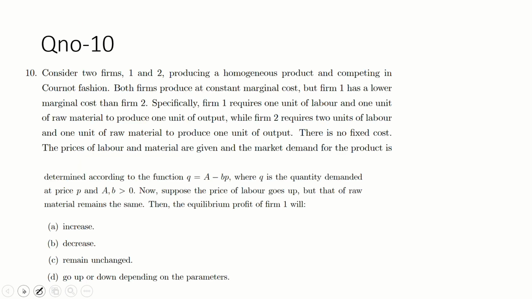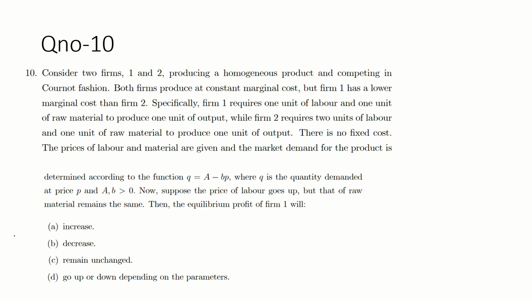Okay, move to the next question. Question number 10. Consider two firms, 1 and 2 producing a homogeneous product. So both firms produce the same homogeneous product and are competing in a Cournot fashion. And we know that Cournot is what? Quantity game.